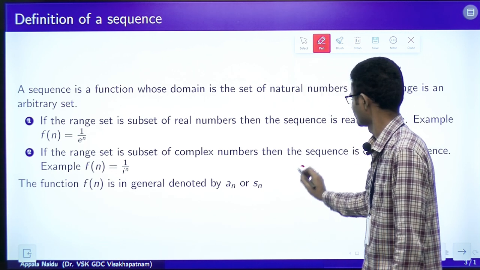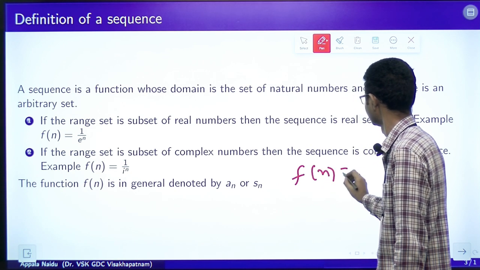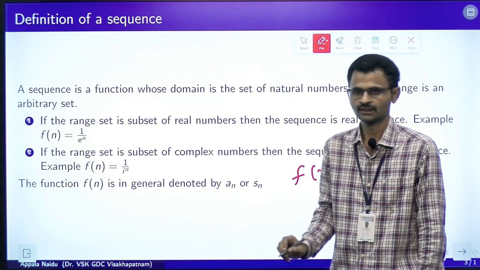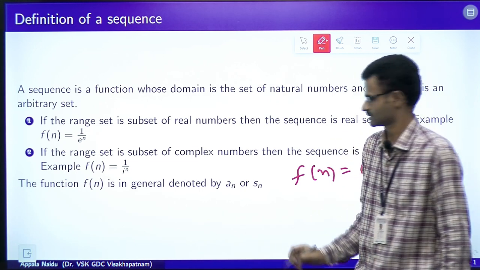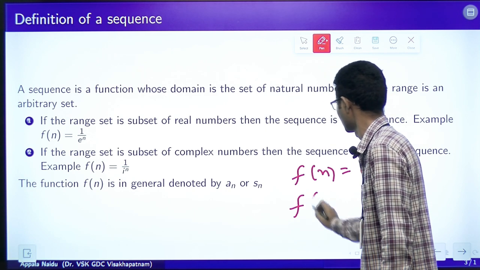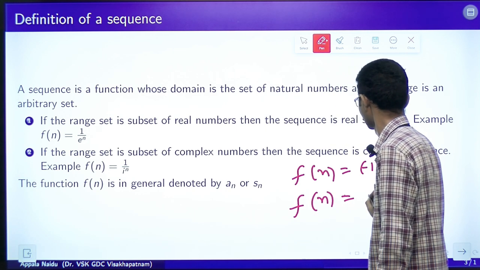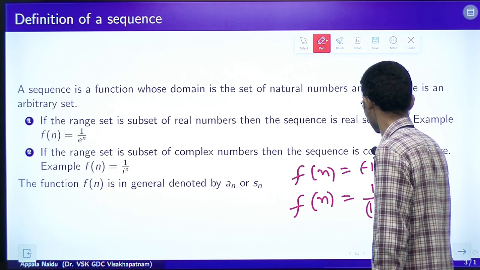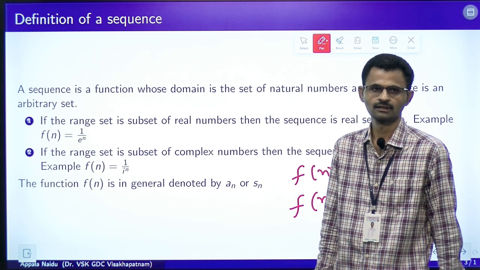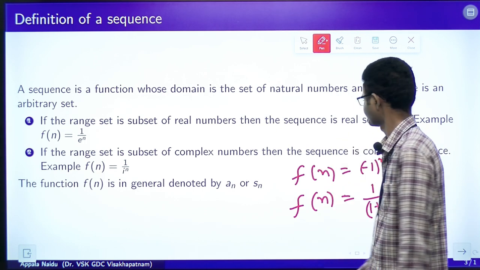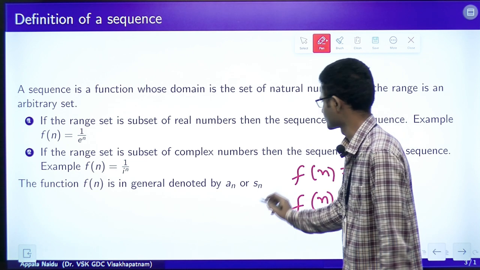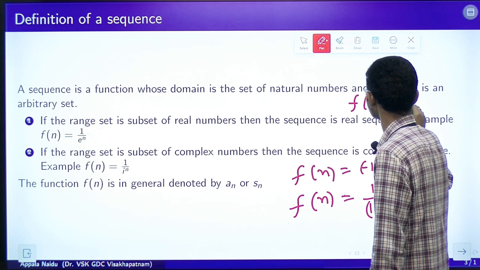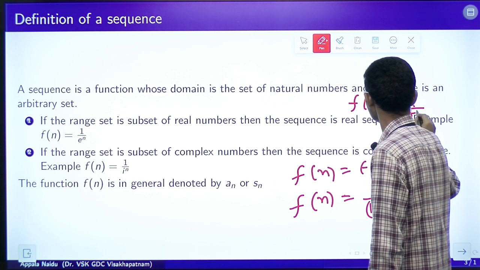If we define f of n is equal to minus 1 power n, this sequence is a real sequence. If we define f of n is equal to 1 by 1 plus i whole to the power n, this sequence is a complex sequence. Other examples for sequence are f of n is equal to n by 1 plus n.